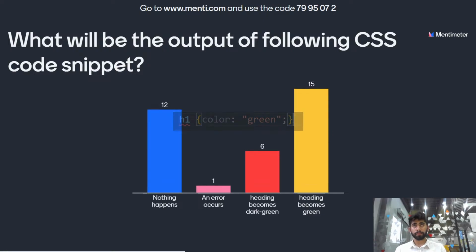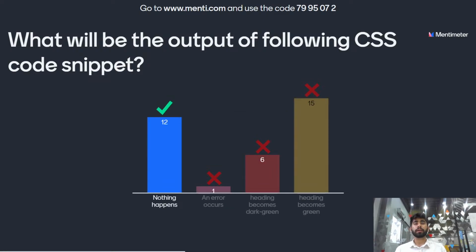And the time is up. Let's see. 12 people have given the correct answer. The output of the above code snippet won't happen as the declaration syntax is wrong. The declaration is h1 color green, which will yield an output only in case we write a value in double quotes. So let's move on to the leaderboard.